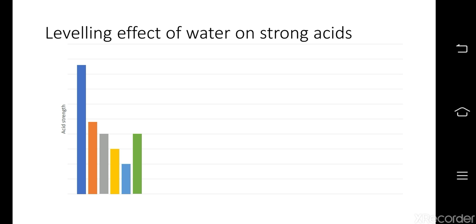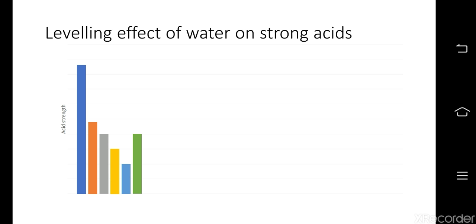This is a bar graph depicting the leveling effect of water on strong acids. Along the y-axis we have acid strength, and along the x-axis the label of each acid that we have drawn here. The first one, the dark blue one, is HClO4, the orange one is HI, the grey is HBr, the yellow is HCl, the light blue is nitric acid, and the green one is hydronium ion. What this graph says is all the strong acids which are at different levels will be equated to one particular level, that of hydronium ion.